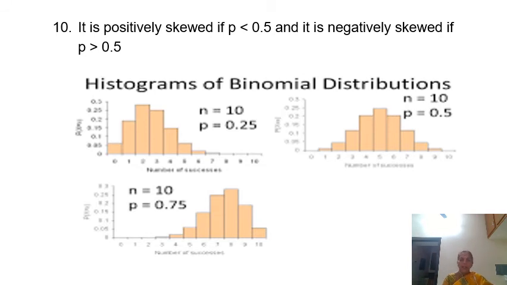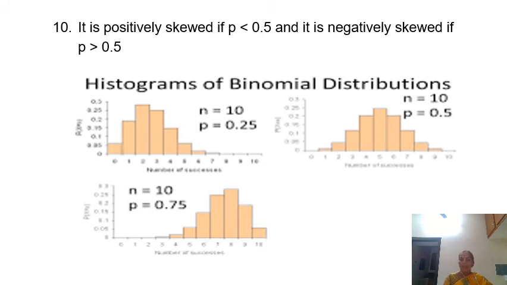Now see the graph. When n equal to 10 and p equal to 0.25, the maximum probability occurs at x equal to 2. Based on that maximum probability value, we compare how the other values are distributed in the graph. The number of values above that maximum point x equal to 2 is more than the number of values below that x equal to 2 value. Therefore, the curve is moving towards the right, that is, the binomial graph is positively skewed.